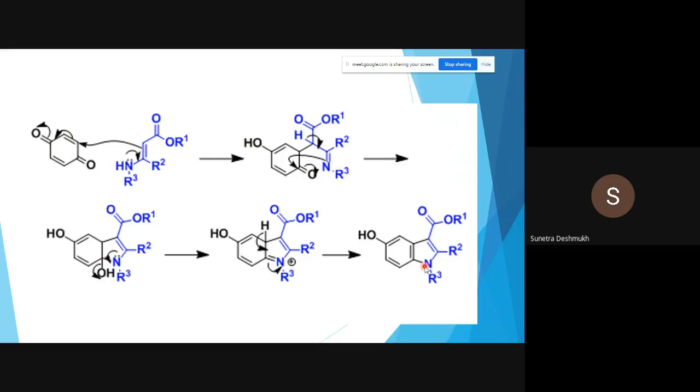Very simple reactions, all whatever syntheses we have seen: Fischer indole synthesis, Reissert synthesis, then the Bartoli indole synthesis, Madelung synthesis, and the last one is Nenitzescu synthesis. Total 5 syntheses are there for indole. We will go through that Gilchrist book. If they cover some more, then we can take one more. But all about the synthesis of indole, all 5 we have covered up to now.